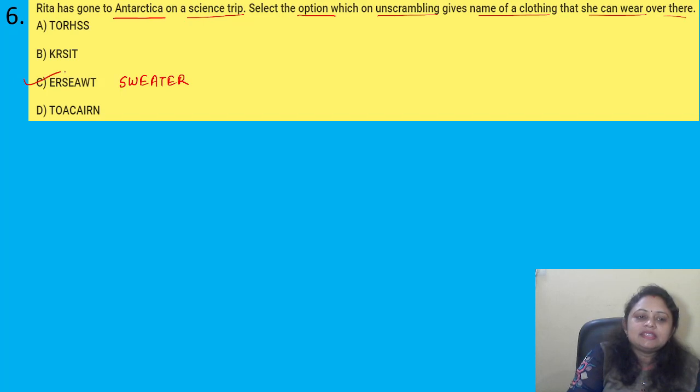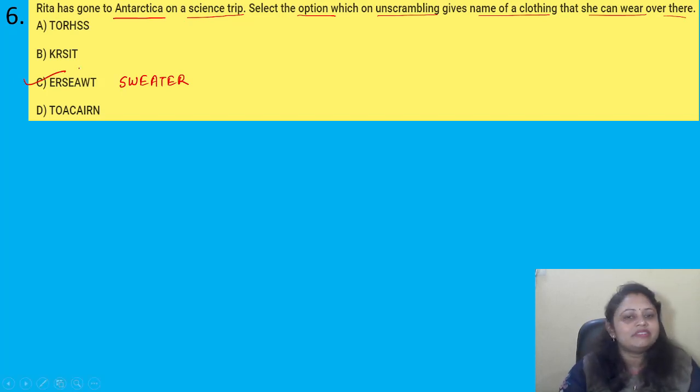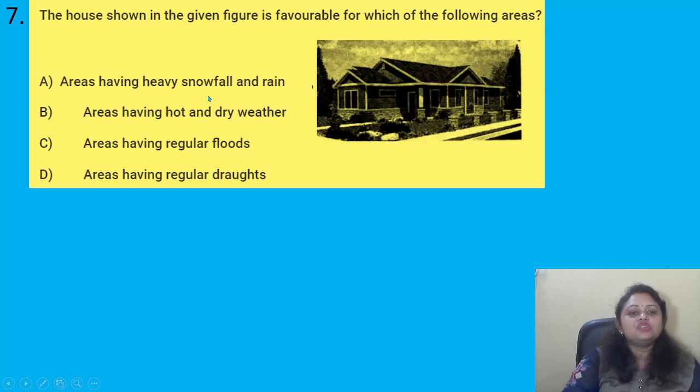Okay, so the correct answer is option C, whatever letters are given here. Coming to the next question: the house shown in the given figure is favorable for which of the following areas? Options are A. Areas having heavy snowfall and rain. B. Areas having hot and dry weather. C. Areas having regular floods. D. Areas having regular droughts.